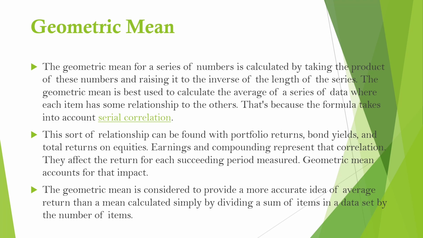Earnings and compounding represent that correlation. They affect the return for each succeeding period measured. Geometric mean accounts for that impact. The geometric mean is considered to provide a more accurate idea of average return than a mean calculated simply by dividing a sum of items in a data set by the number of items.